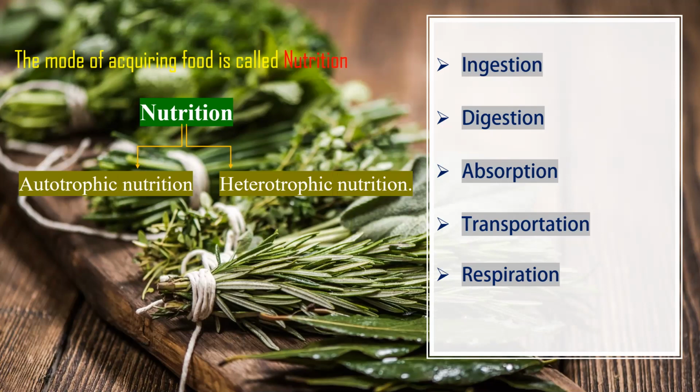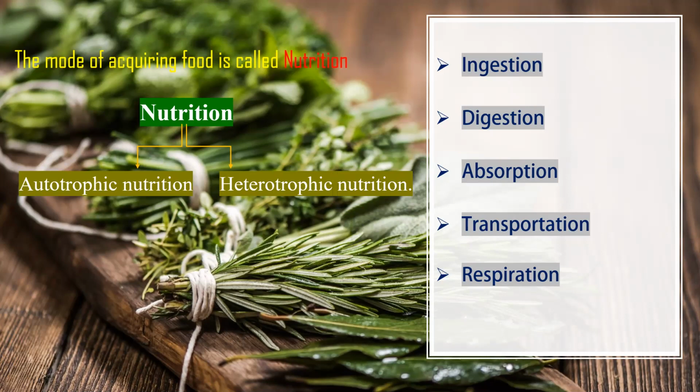After absorption and assimilation, the food should be transported to the different tissue levels. For this it needs some medium, and the transportation system carries out all these functions.